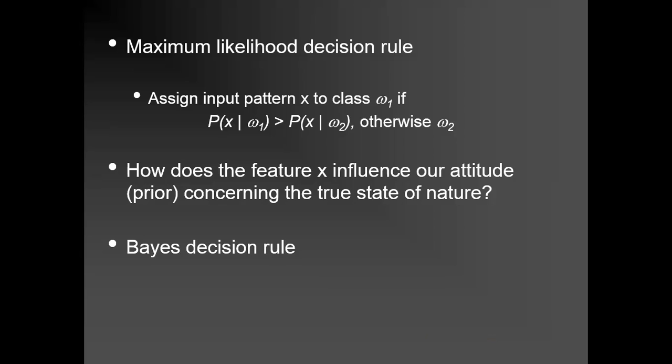So we are considering the maximum likelihood decision rule, which is denoted by P of X given W1 and P of X given W2. If the class density function is higher for a particular class, we choose that class. So here the condition is: if P of X given omega 1 is greater than P of X given omega 2, we select omega 1, because the class conditional density of W1 is higher in comparison to W2.